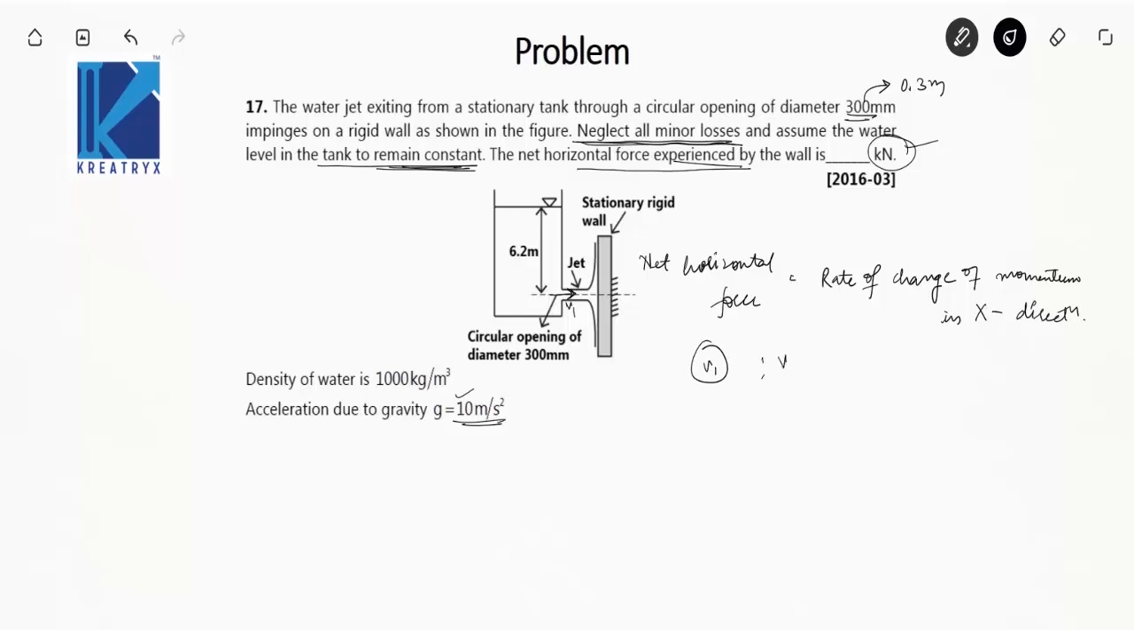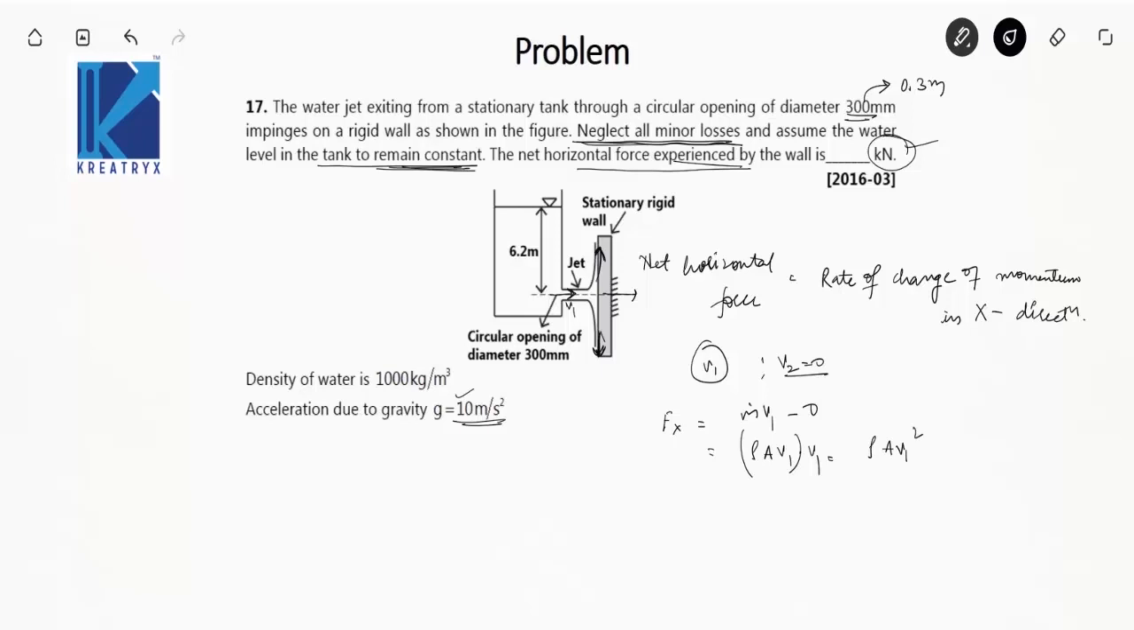The final velocity in the x direction, is there any velocity in the x direction? No, because the water is going in the y direction, from this portion and this portion. So there is no final velocity in the x direction, so v2 will be 0. Now Fx is equal to the rate of change of momentum, that is m dot v1 minus 0. What is m dot? M dot is rho A v1, so Fx will be equal to rho A v1 square.